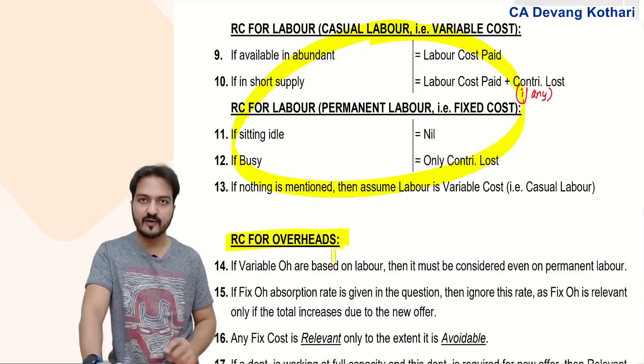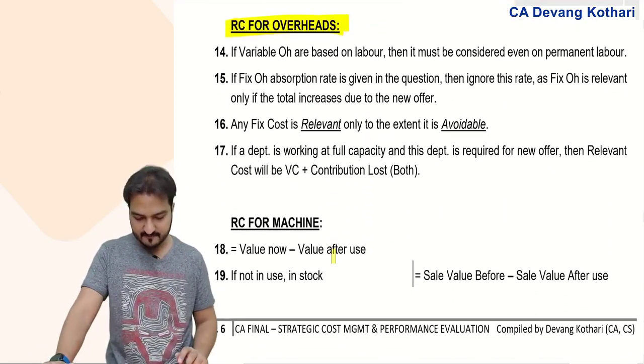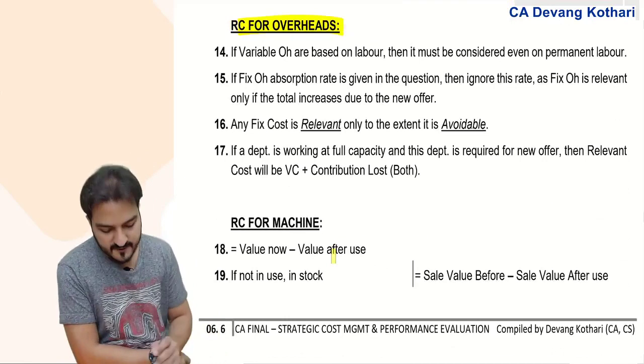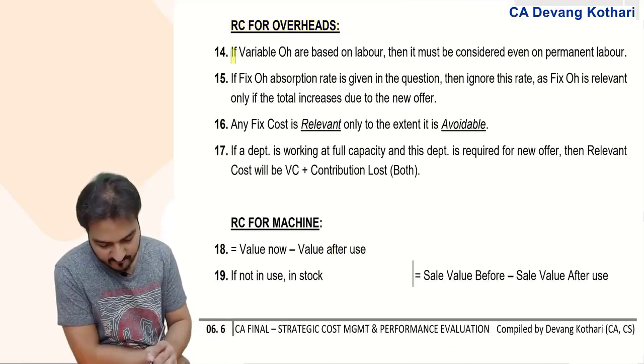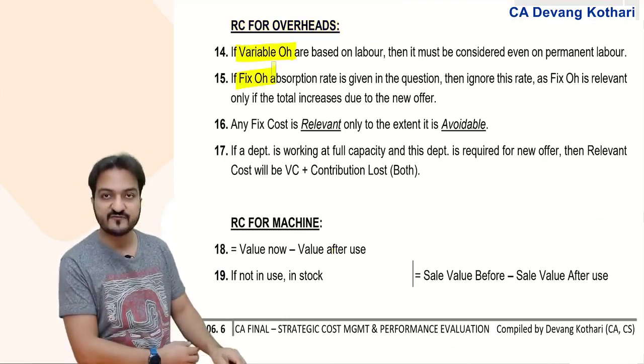Next, overheads. Regarding overheads, there can be two things: variable overheads and fixed overheads.